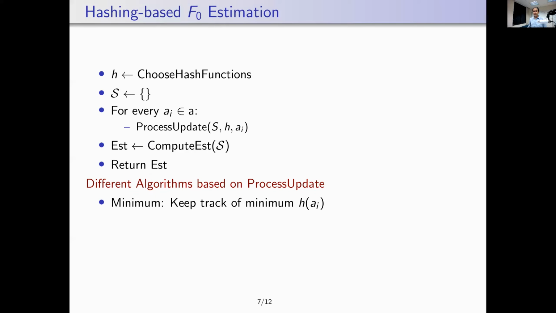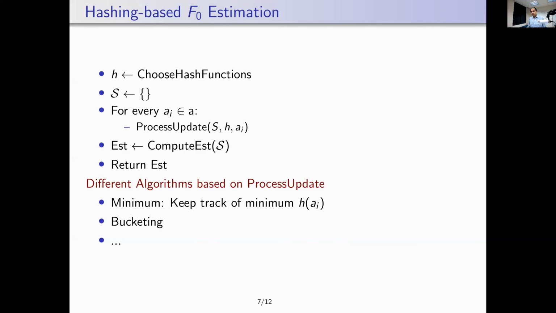And then at the end of the stream, the estimate of the F0 is essentially 1 over the minimum value in the entire stream. Of course, this is just one algorithm. There are in fact lots of different algorithms that try to keep track of a few of them, a set of elements in the stream and so on.